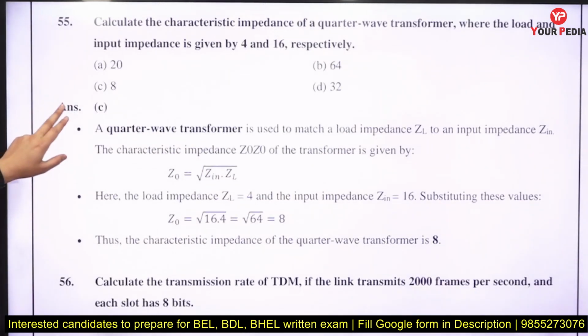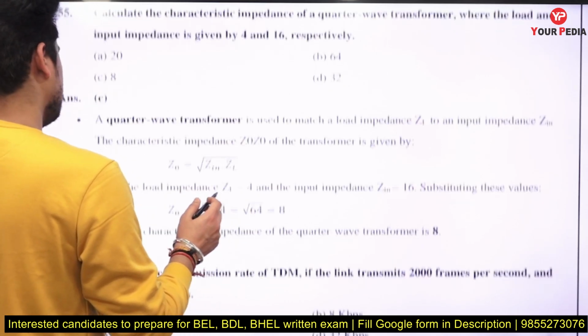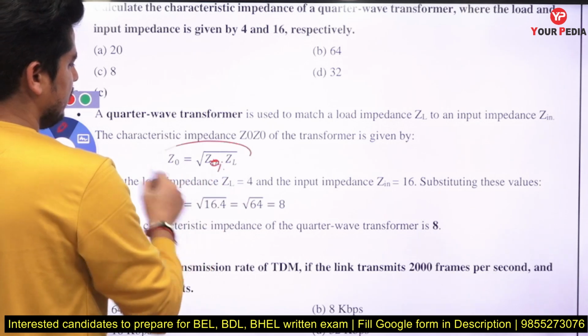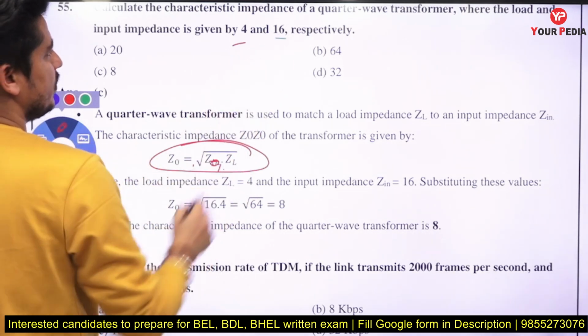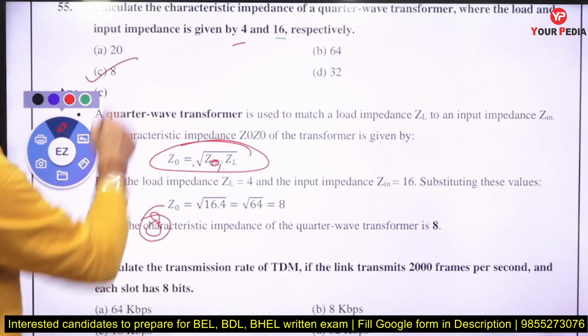Calculate the characteristic impedance of a quarter wave transformer where the load and the input impedance are given. Always, the characteristic impedance Z0 is equal to the square root of the input impedance Zin times ZL. So directly plug in the values, 4 into 16 is 64, taking the square root, that will be 8. So the answer is 8 here.